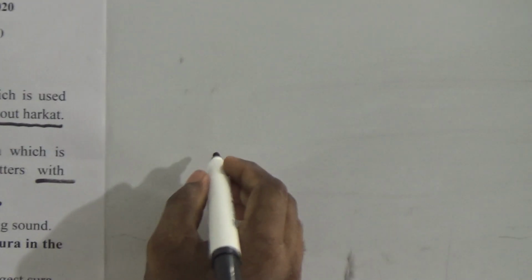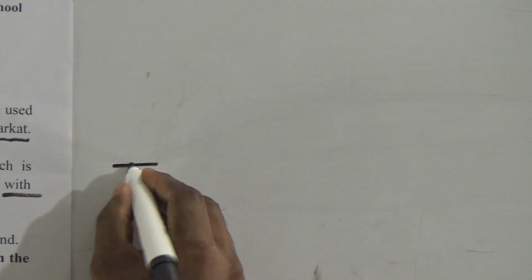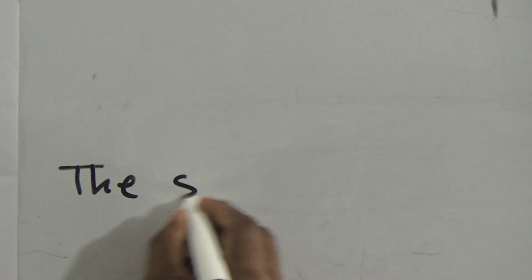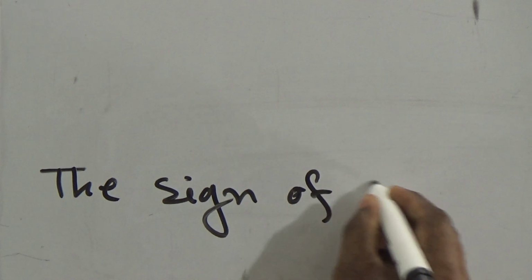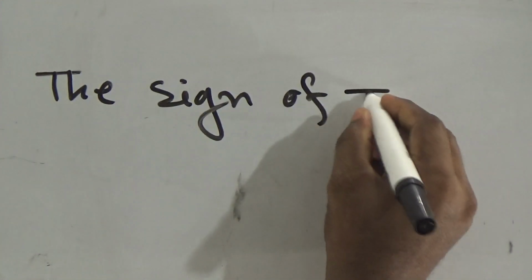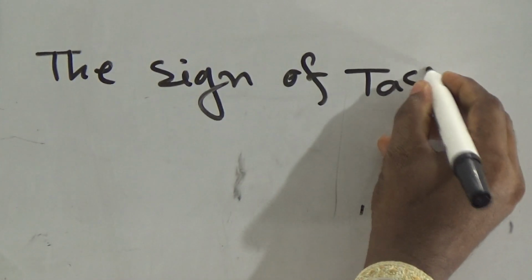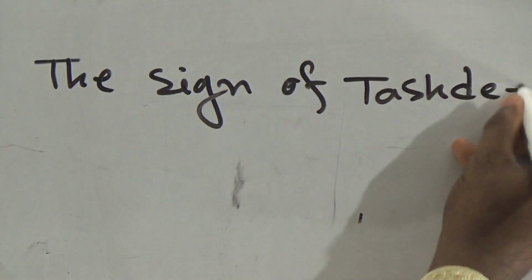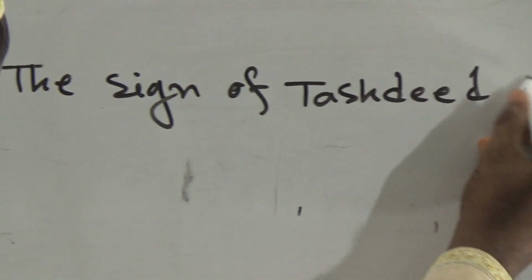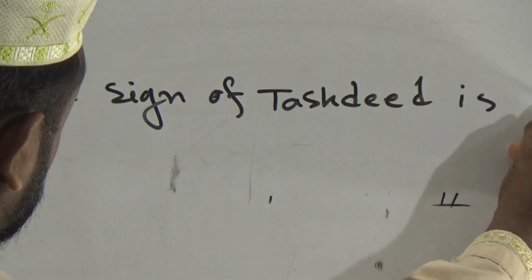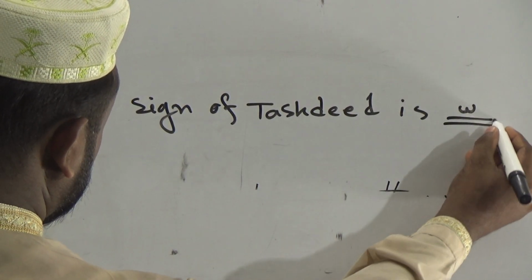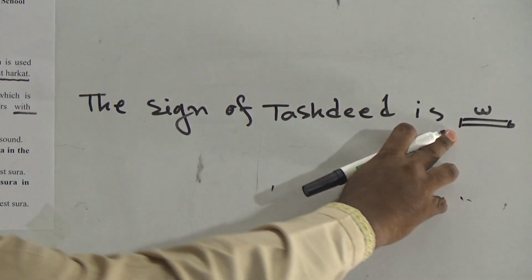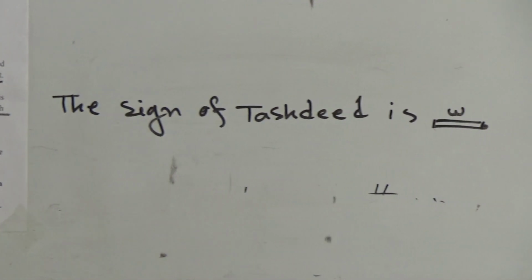The sign of tashdid is this, which is like a head of sin.